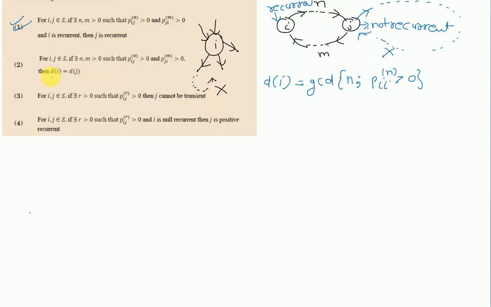Now we already know what d_i explains. d_i is the GCD of all such steps that bring us back to that particular state i. Then any number in this particular set will be a multiple of this d_i.